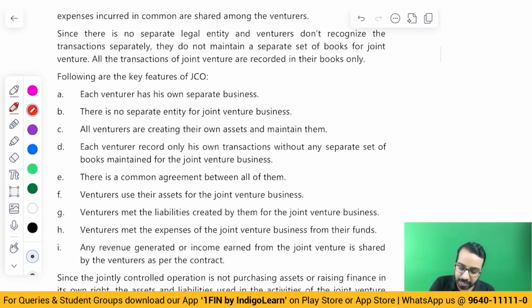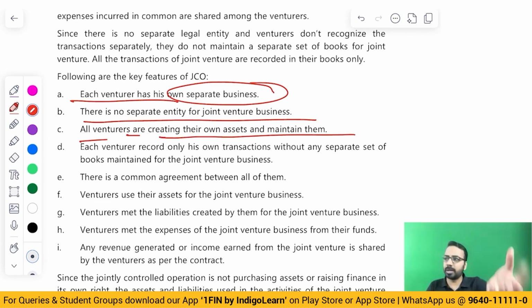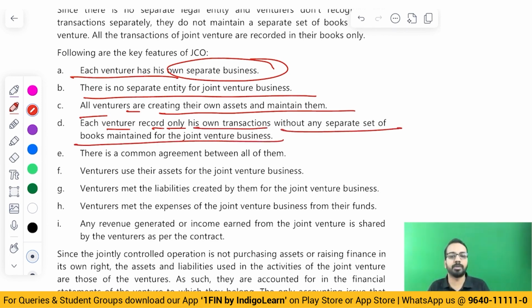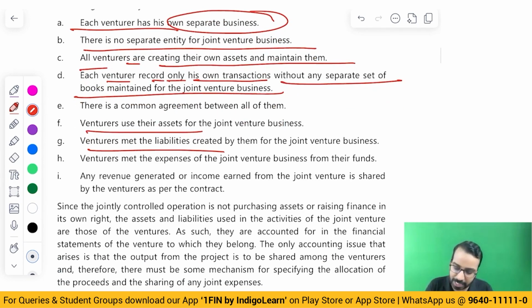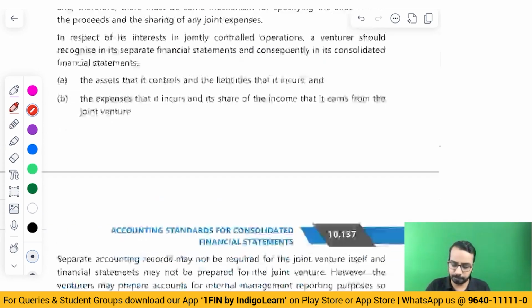How will you do? Each venturer has their own business. There is no separate entity. All venturers are creating their own assets. I will buy my asset, you buy your asset. All of us will do like that. Each venturer will record only his own transaction without any separate set of books maintained for the joint venture business. So I will maintain my transactions, you maintain your transactions. Then we use our assets, we meet our liabilities ourselves, we only will make the settlement and all of that. Right. Finally, the income earned on the joint venture is shared as per the contractual agreement. Okay.